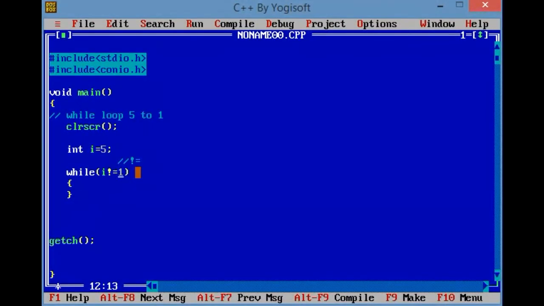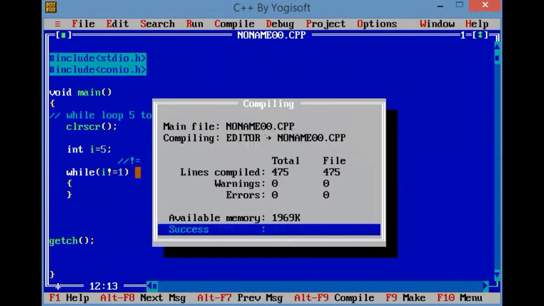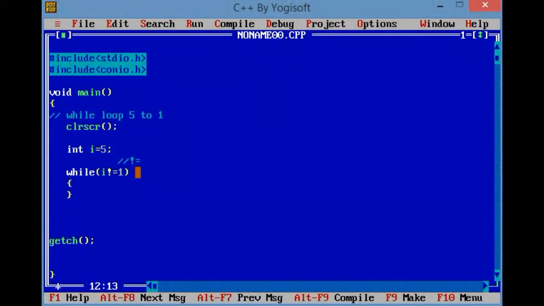If you want to use it, we can use this not equals. Now there is no error. Clear, Lakshya? If we want, yes, we can write not equals 1, so it's one condition we can write, because we know that we need to decrement.